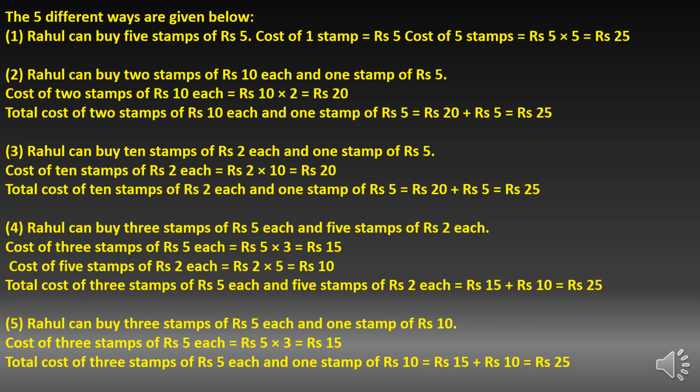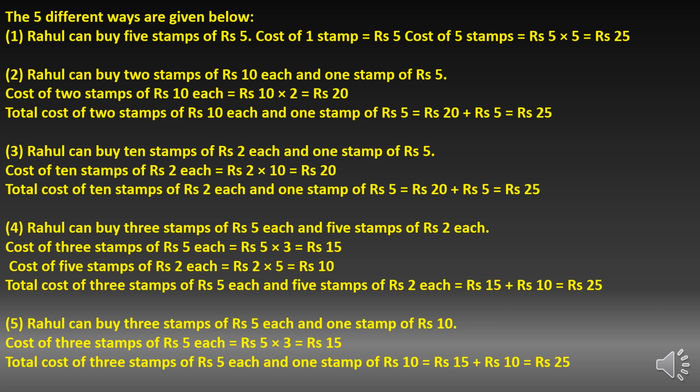The cost of 3 stamps of rupees 5 each is 5 into 3, that is rupees 15, and the cost of 5 stamps of rupees 2 each equals 2 multiplied by 5, which is rupees 10. So the total cost is rupees 15 plus rupees 10, that is rupees 25.